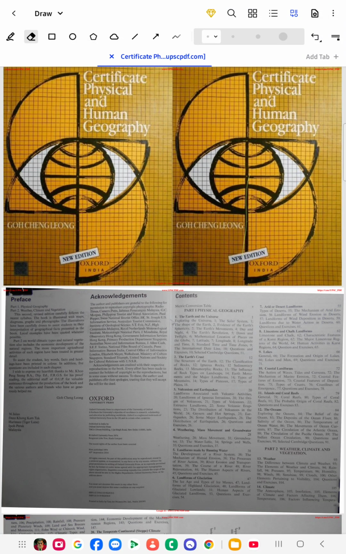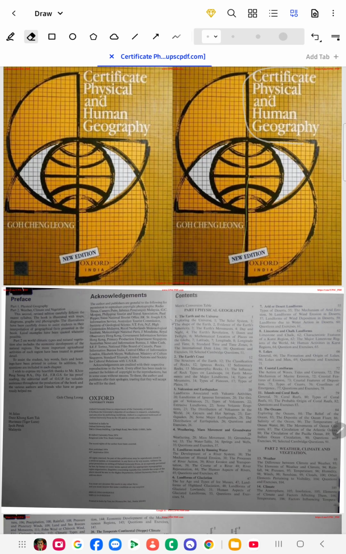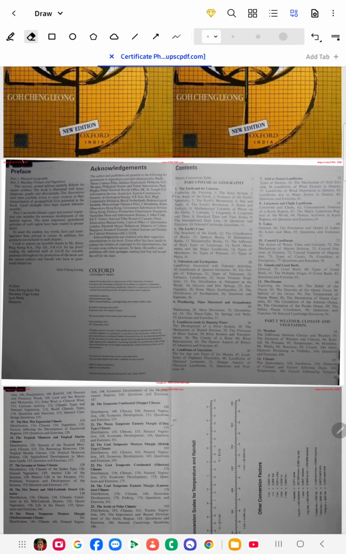Today we are going to learn about geography. We will start a new chapter of geography, and this is the main important book which you need to follow for the UPSC prelims as well as mains for the geography portion, which is Certificate Physical and Human Geography by G.C. Leong. So let's start without any delay.